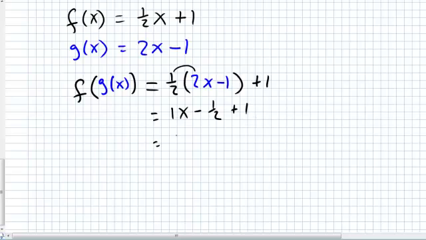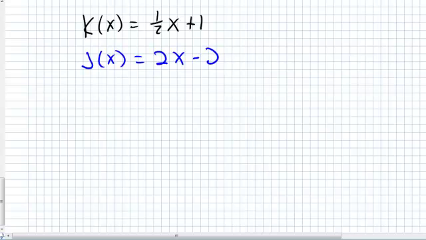So that equals 1 times x, which is just x. -1/2 and 1 equals positive 1/2. And I can't simplify anymore, so no, they aren't inverses of each other. I should have ended up with just x, but I ended up with x plus 1/2. Let's do another one where you can actually see it.